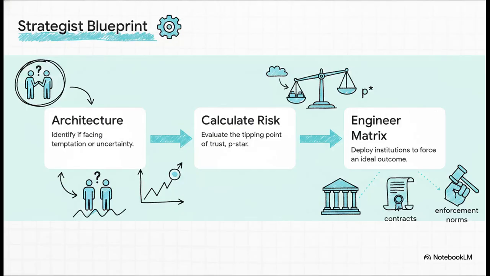So let's distill all of this into the ultimate strategist's blueprint. This gives you 3 actionable steps to deploy in the real world. Step 1, identify the architecture. Are you fighting the temptation of a prisoner's dilemma or the sheer uncertainty of an assurance game? Step 2, calculate the risk. You've got to evaluate the tipping point of trust, that P star. And step 3, engineer the matrix. Please do not rely on just goodwill to solve structural failures. Deploy external institutions, draft fully verifiable contracts, and establish strict enforcement norms to mathematically force a cooperative outcome.